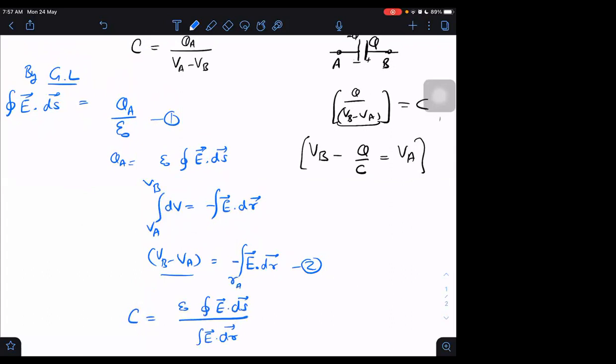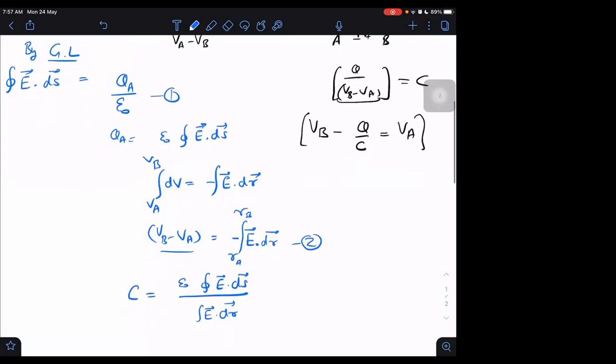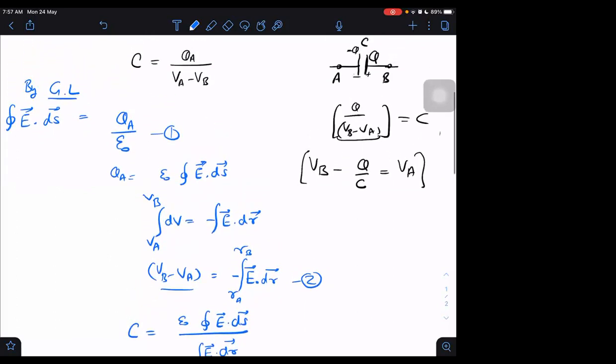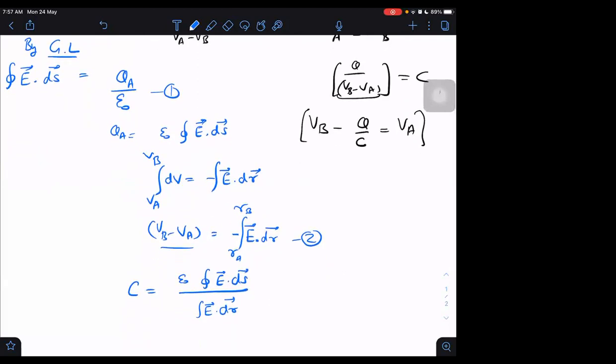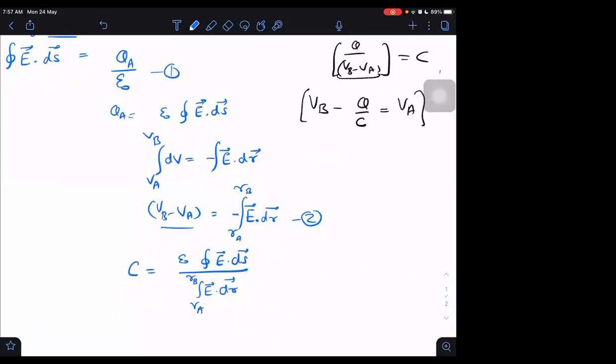Sir, QA there means VA minus VB will come. We took QA, na, sir, positives are added. Negative sign, you are right. Sorry, then I think I should not put the negative sign here. I should put positive only. I will not put the negative sign. Yes, but sir, I have found VB minus VA, but in this denominator I will be putting VA minus VB only, that is with positive sign.